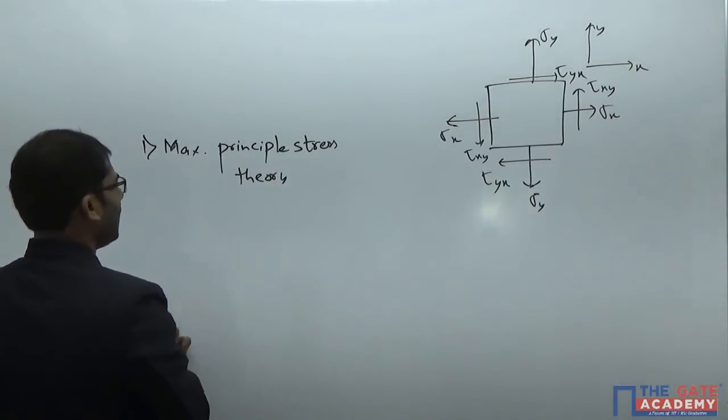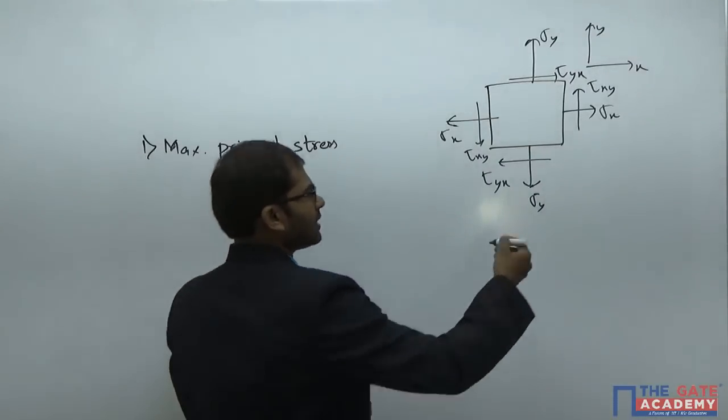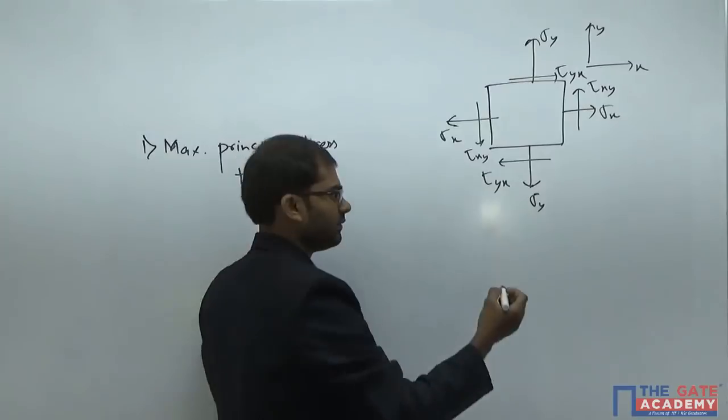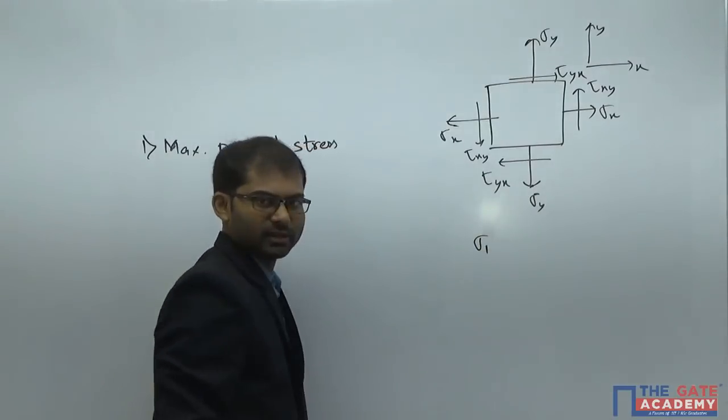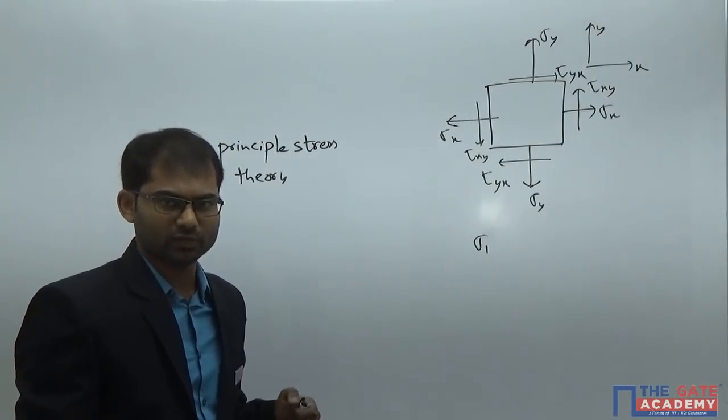In this one, the parameter is maximum principal stress. For this loading case, based upon strength of materials concepts, I will find out the principal stress. Whatever our loading case may be, we can easily evaluate the value of sigma 1.